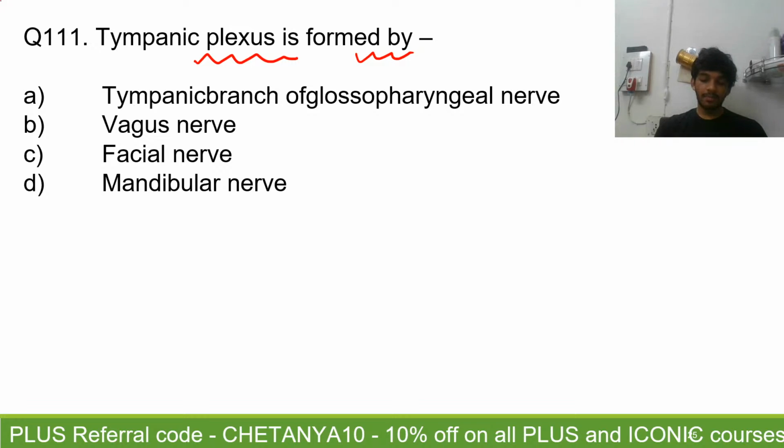Yes, so it is a multiple answer correct question. First of all, I forgot to tell you all, several of you have included one correct answer here, Smile with Bindu and Shabnam Khan and Papa Sithu. One of the options is A, that is the tympanic branch of the glossopharyngeal nerve. So one of the nerves forming this is the tympanic branch of the glossopharyngeal nerve. And then there is the involvement of another nerve.